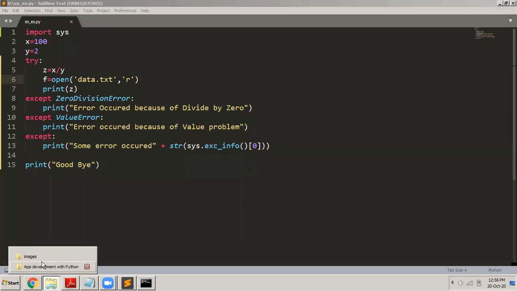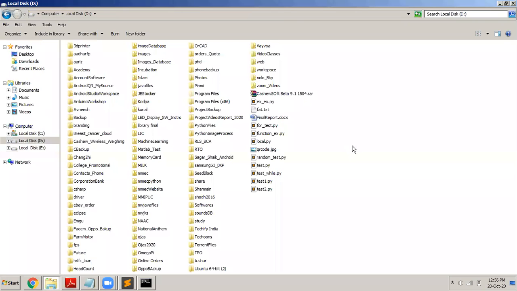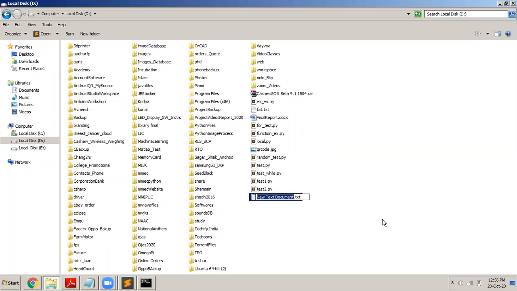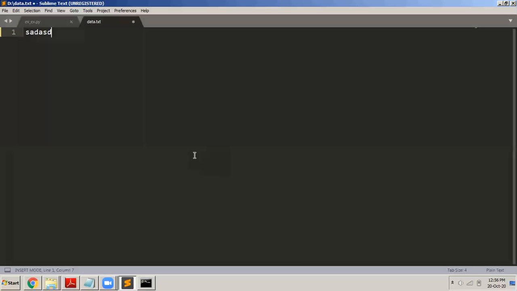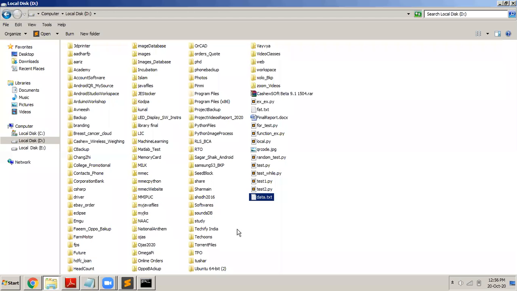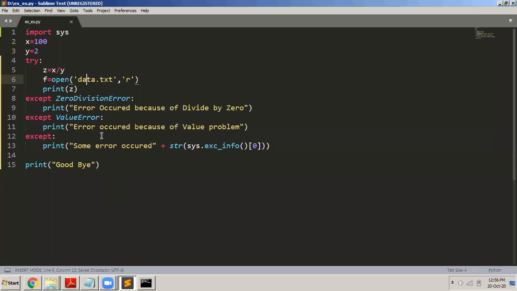Now let me do one thing. I will go to the D drive, and here I will create a file called data.txt. I create the file and then I write some text into it. So in the D drive, I created a file called data.txt.